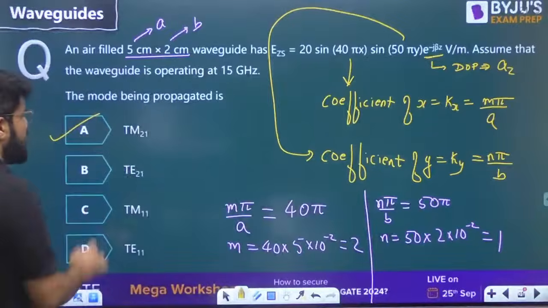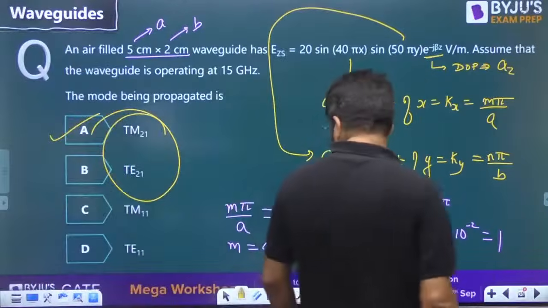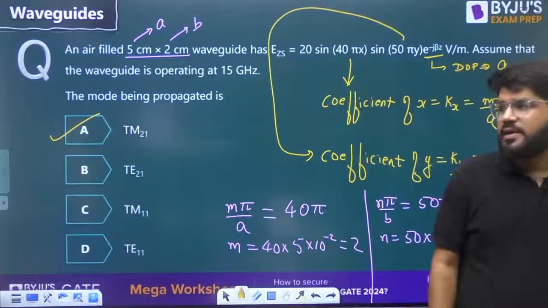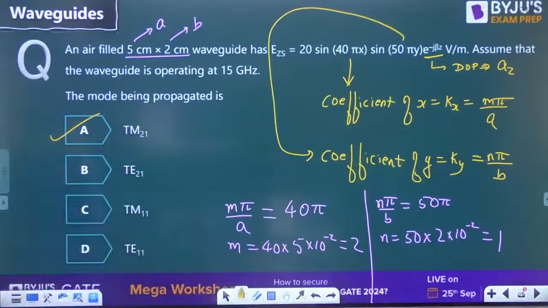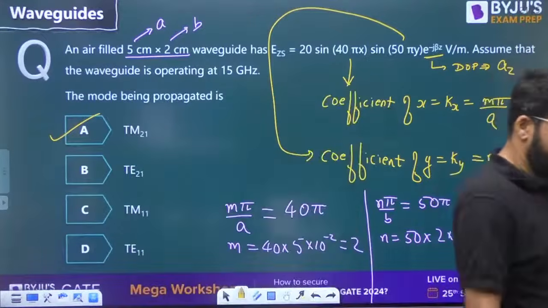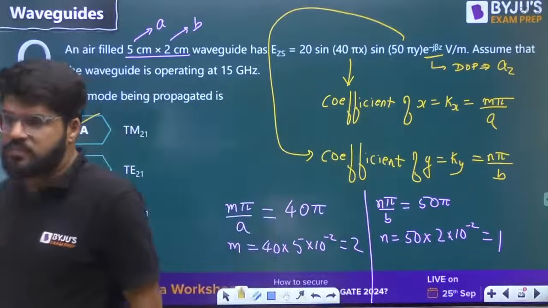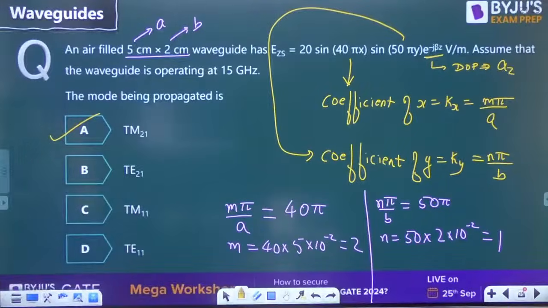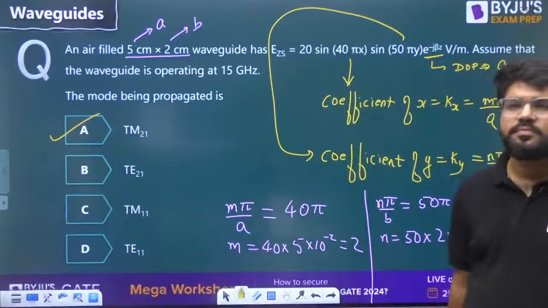Option number A. So whether it is TM 2 1 or TE 2 1, that also we have to identify. So it is TM 2 1. Okay?